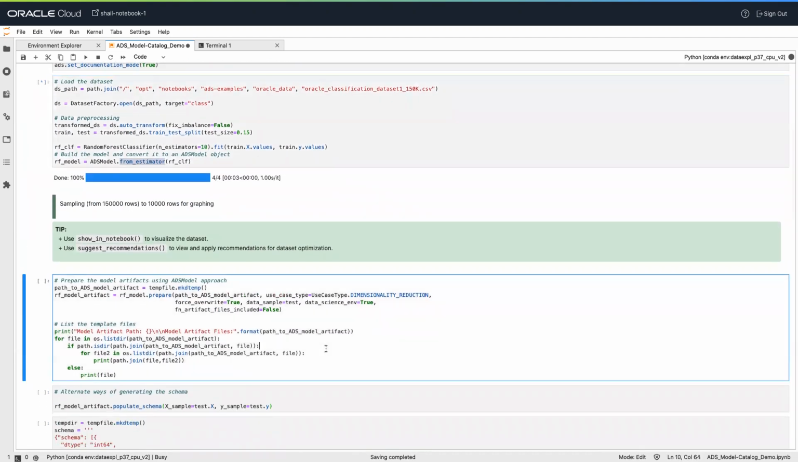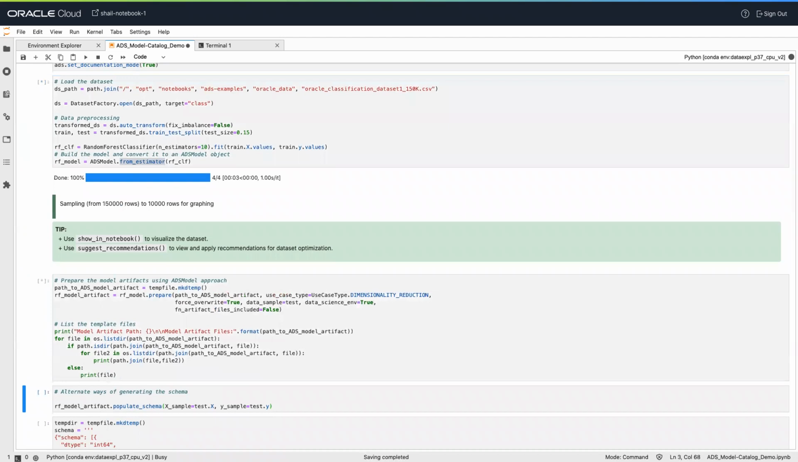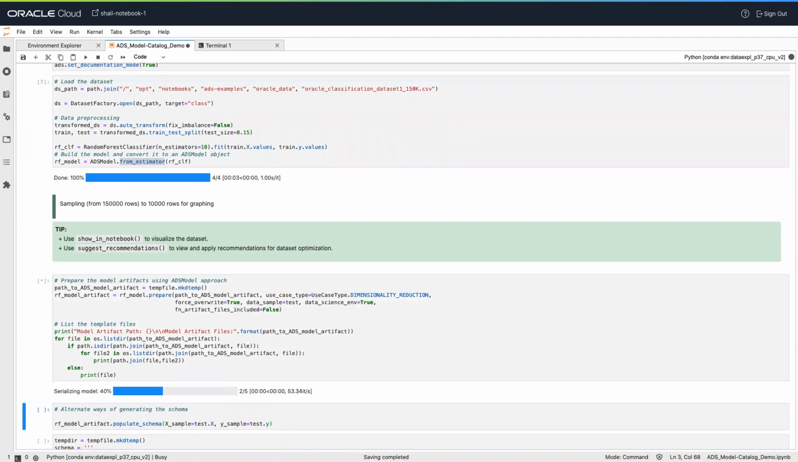Next step is to prepare model artifact. First, I will show you ADS model approach. To prepare model artifact, the prepare method is used. The method returns model artifact object and also writes number of model artifact files to disk. The only required argument to prepare method is local path to store model artifact.